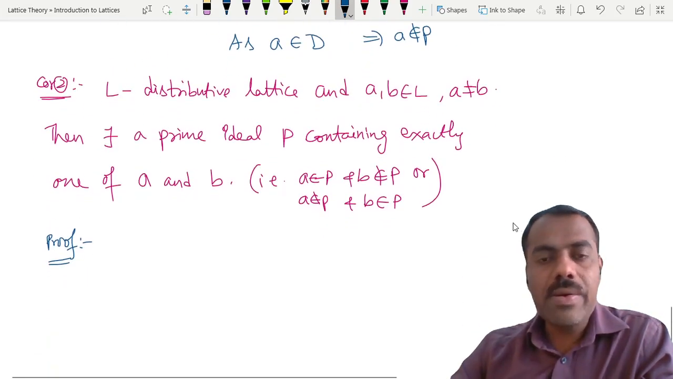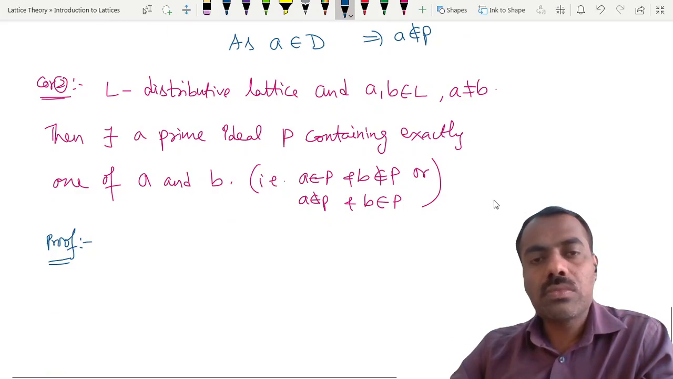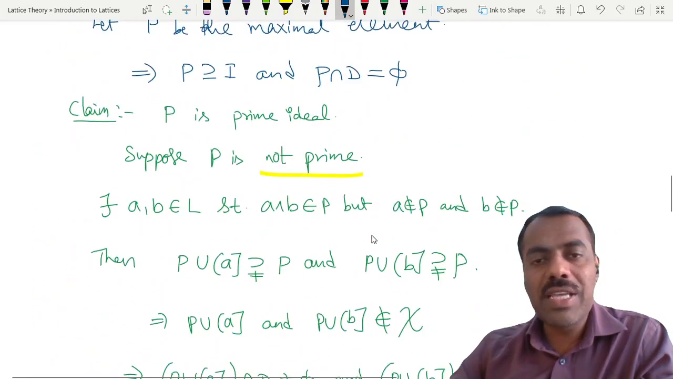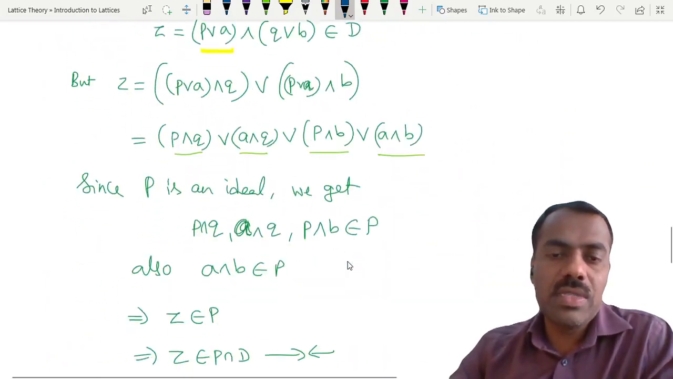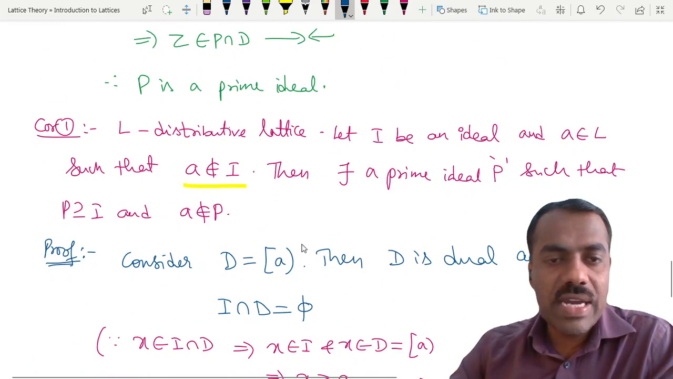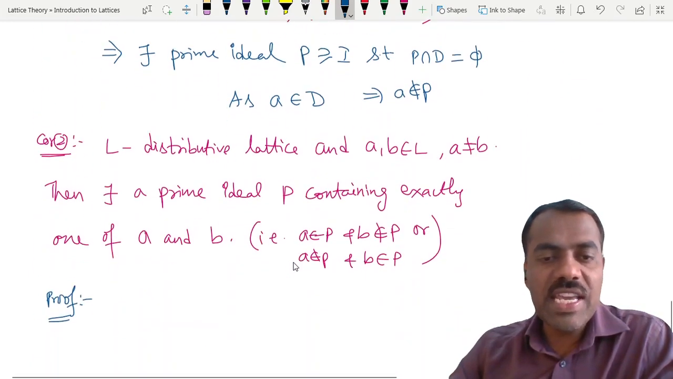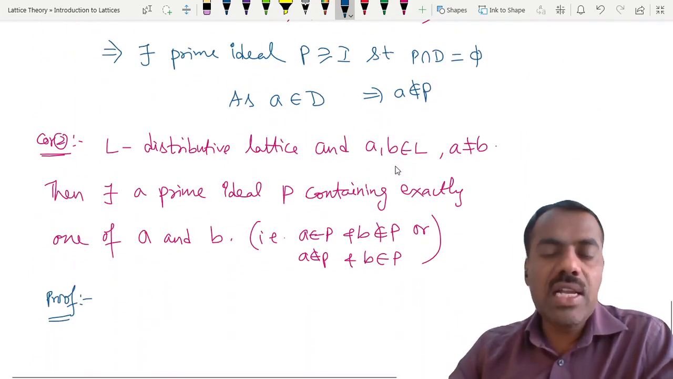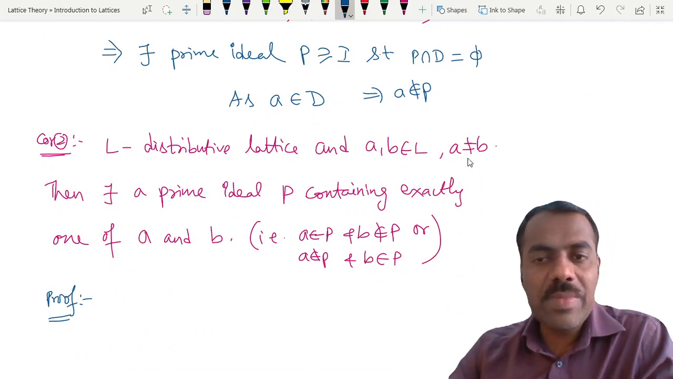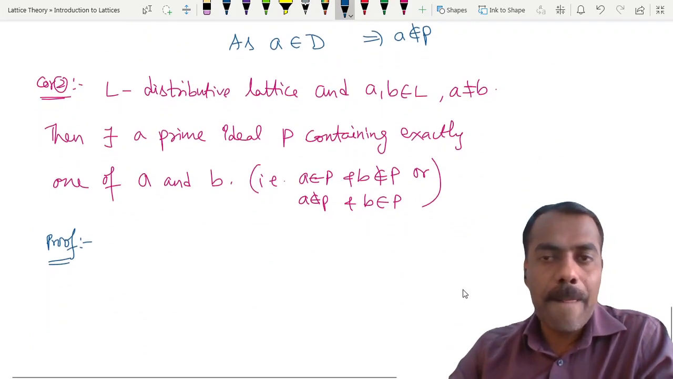Yes. Now, here again, how will we get it? We should have some ideal given, at least in this first corollary. We only have to search for the dual ideal. But here, I is not given, D is also not given, right? But there are different elements given. We want to show that there exists a prime ideal, right?